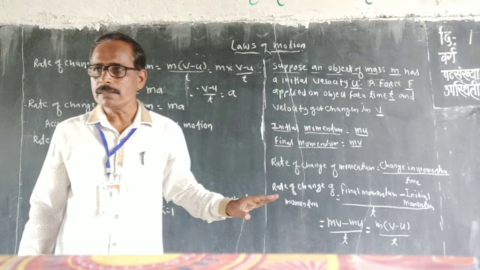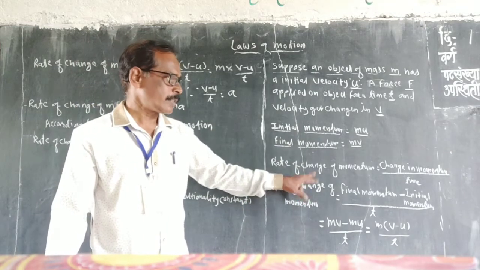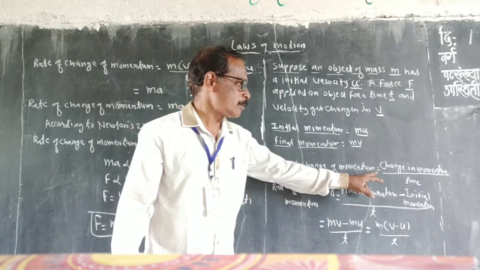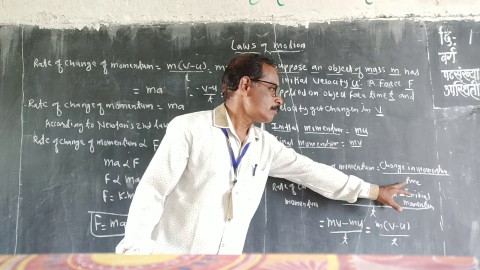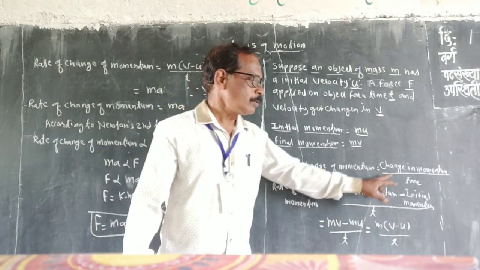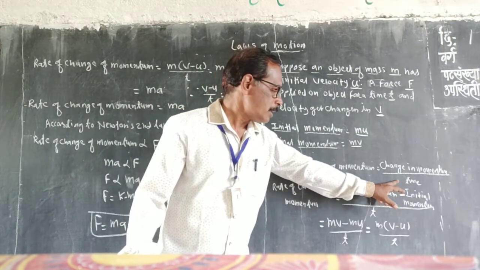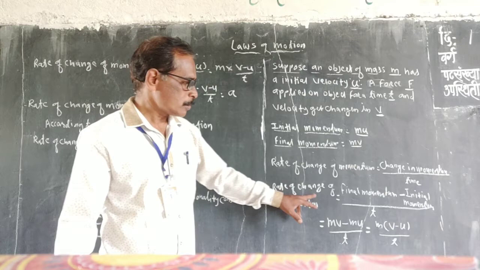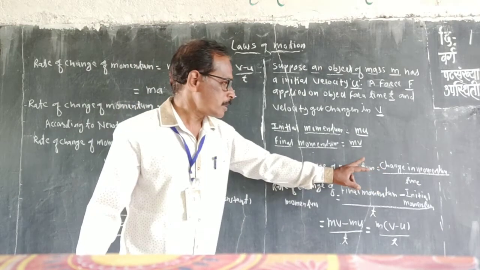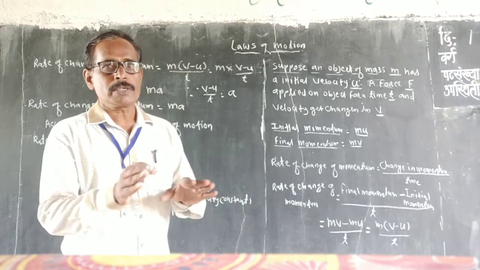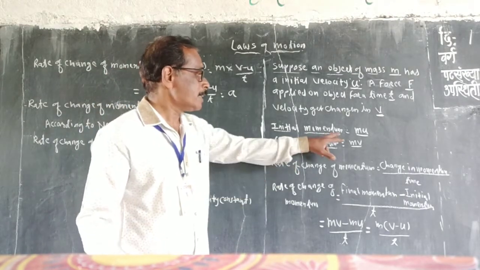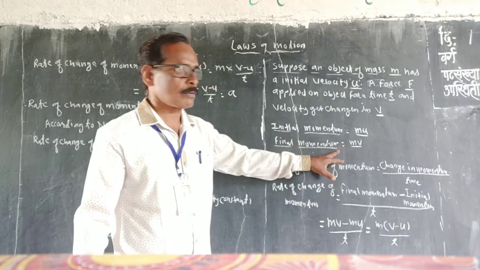Then we calculate the rate of change of momentum. The rate of change of momentum is equal to the change in momentum divided by time. How can we calculate the change in momentum? We subtract the initial momentum from the final momentum.